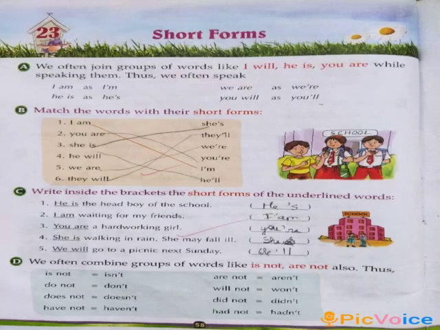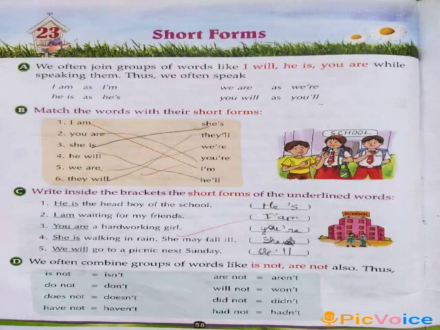So what is common here, students, in this short form? That we take the first word as it is. In I am we have taken I as it is, in he is we have taken he as it is, in we are we have taken we as it is, and in you will we have taken you as it is. We have not removed anything or made a short form of the first word.